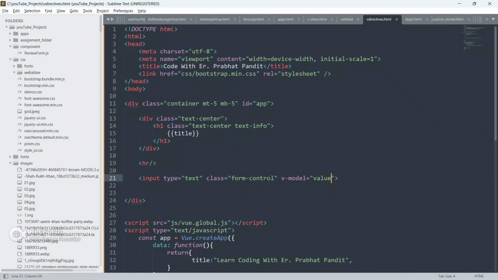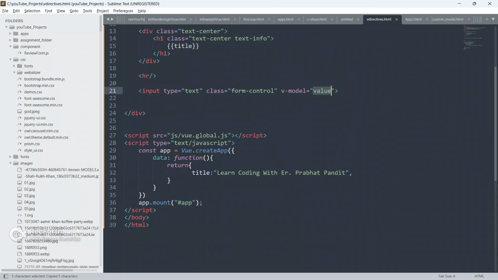Otherwise it won't work on div or span tag. Okay, it will only work in input field, text area or select box. So always remember, v model is used for two-way data binding only.